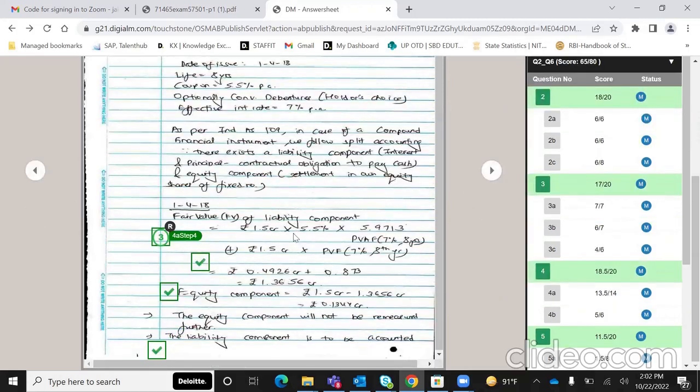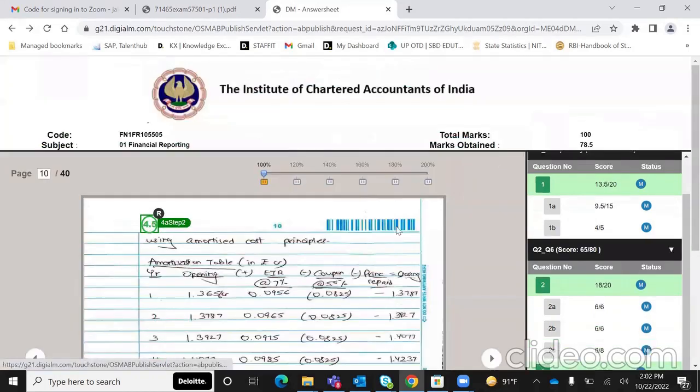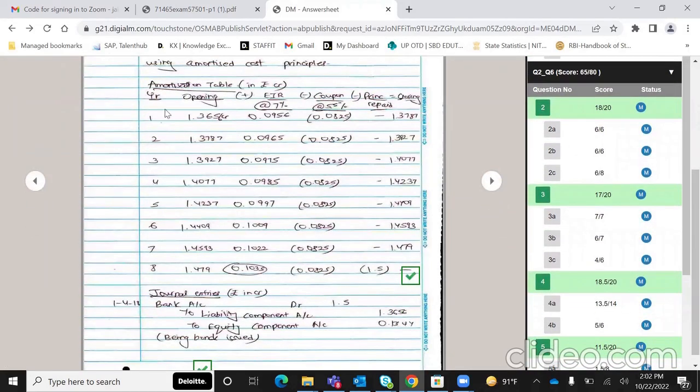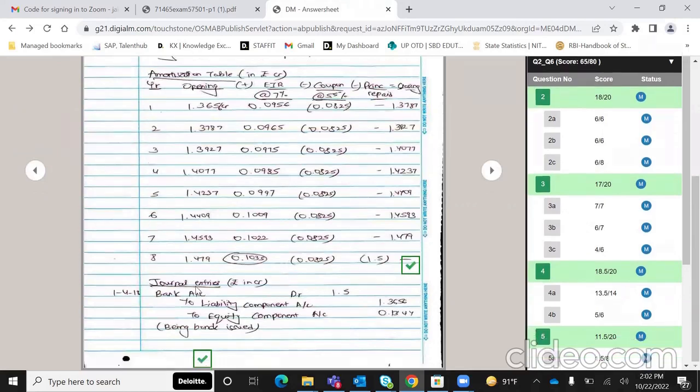You can see that मैंने पहले liability component and equity component at the inception date मैंने उसका bifurcation किया, उसके लिए I've got 3 marks. Then I've mentioned कि equity component will not be remeasured further. Liability component is to be accounted using amortized cost principles. Then I've prepared the amortization table for all the 8 years. Okay, and basis इधर से जो figures मिले हैं ना, उसके basis पे मैंने फिर वो 4 साल का journal